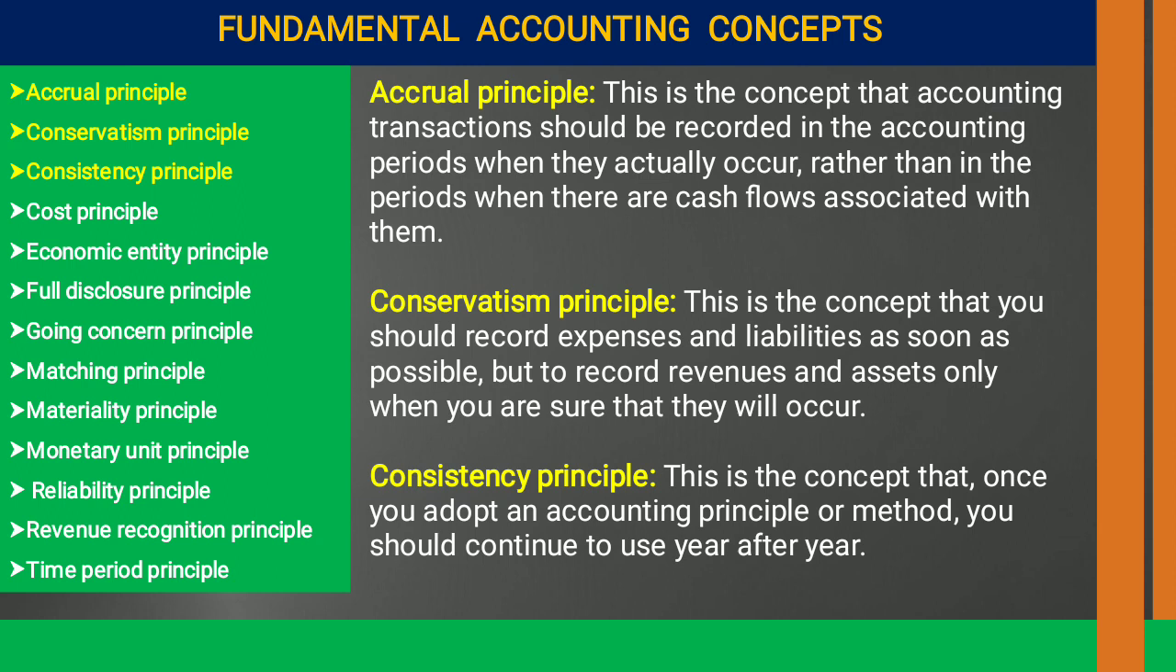Next, the third principle is the consistency principle. This is the concept that when you adopt an accounting principle or method, you should continue to use it year after year. So according to this principle, we have to use only one method of accounting. As we have already seen, there are different methods of accounting, double entry system, single entry system and so on. So at the very beginning, we have to select one accounting policy and continue with that only, year after year.